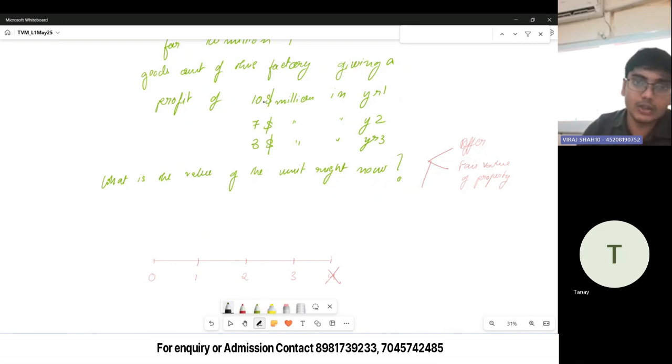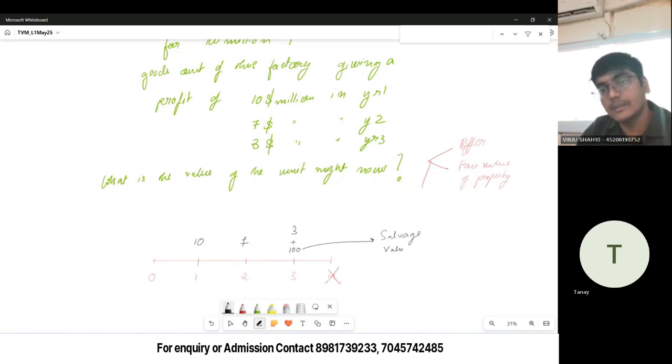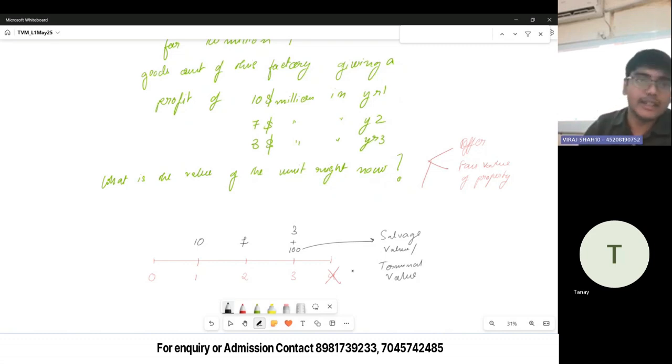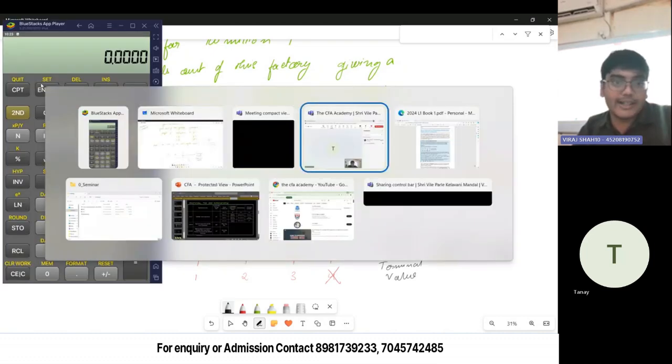What do we know? We know that it is going to give 10 million of inflow over here. It is going to give 7 here, और यहाँ पे कितना देगा? यहाँ पे 3 देगा, plus you will get a terminal value of 100. ये जो 100 होता है ना, इसको salvage value भी बोलते हैं, इसको terminal value भी बोलते हैं. ठीक है, ये क्वेश्चन के ऊपर आप हेडिंग देना: uneven cash flows, cash flow additivity